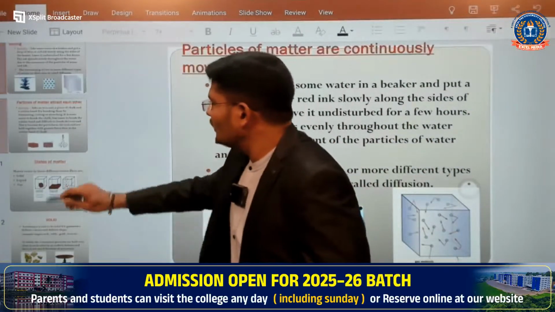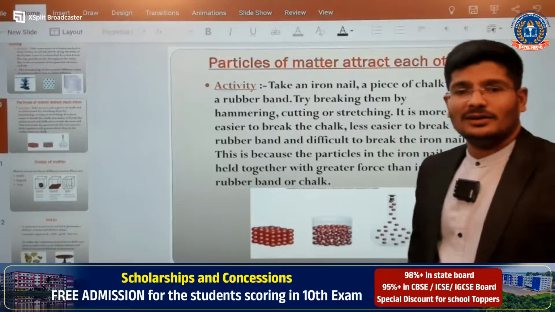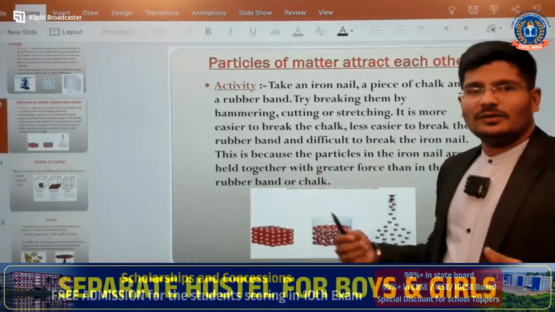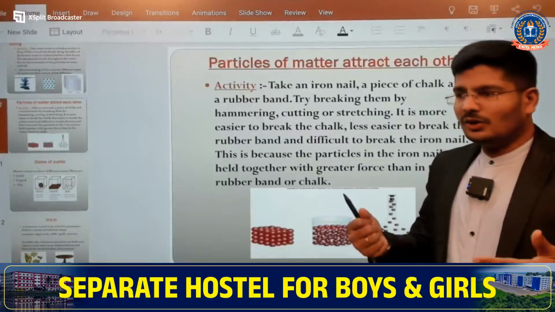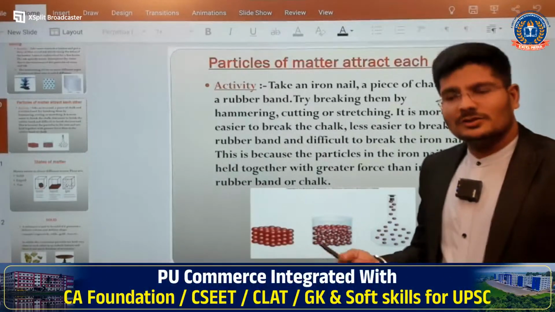Next one is particles of matter attract each other, it seems. Particles of matter attract each other. This also I have given already the explanation. So without attraction you will not find any sort of matter on this particular earth.